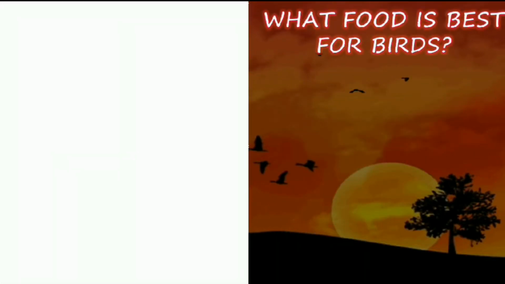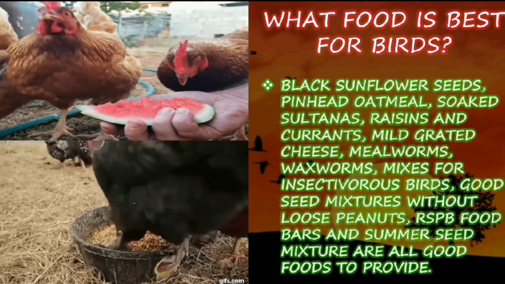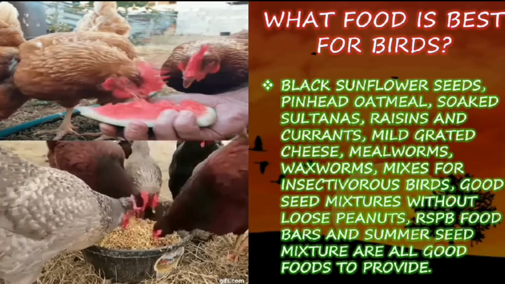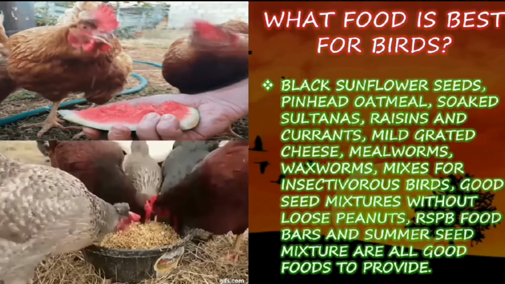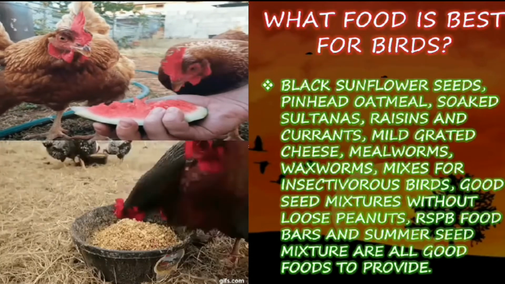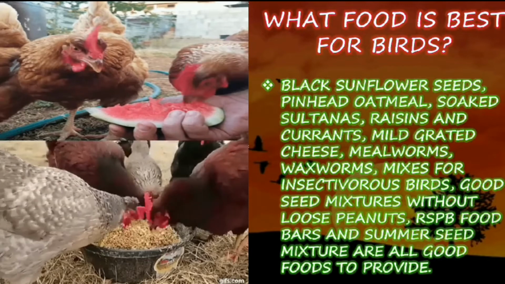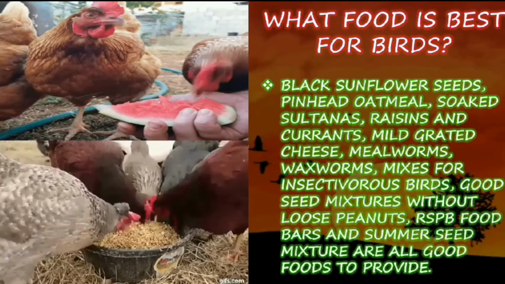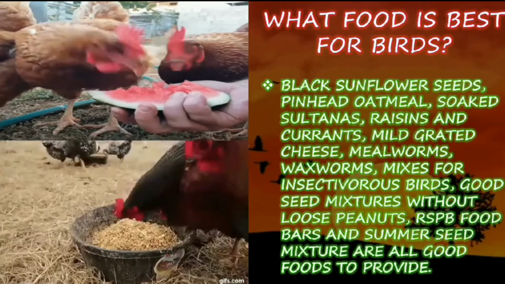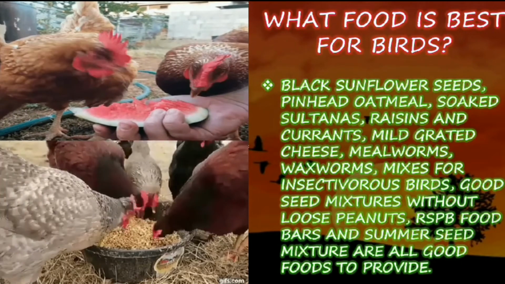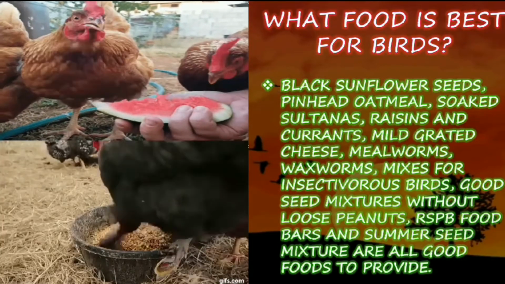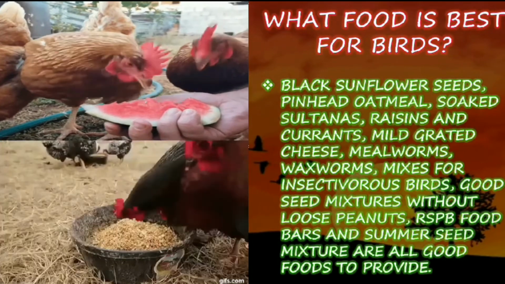What food is best for birds? Black sunflower seeds, pinhead oatmeal, soaked sultanas, raisins and currants, milk, grated cheese, mealworms, waxworms, mixes for insectivorous birds, good seed mixtures without loose peanuts, or suet food bars and summer seed mixture are all good foods to provide.